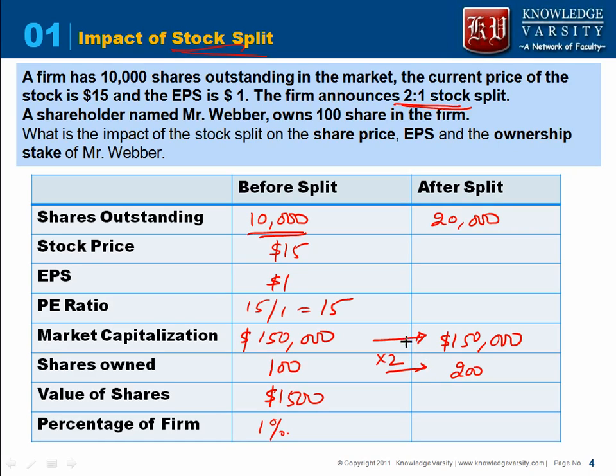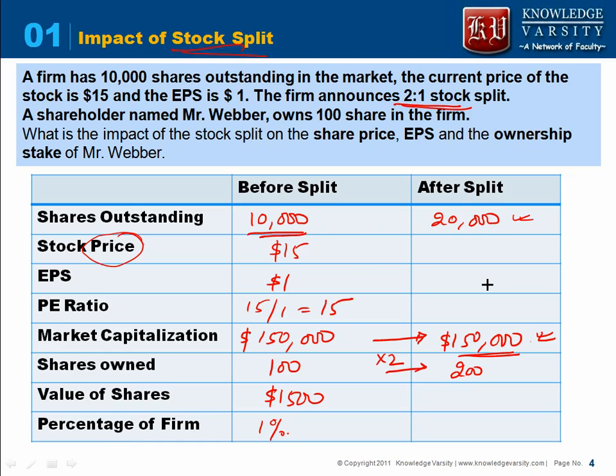Now what would be the value of the shares? For that we need to find out what is the stock price. So what would be his stock price? Please note that the market capitalization is not going to change, it will remain the same, and theoretically we say that the market price is not going to change.